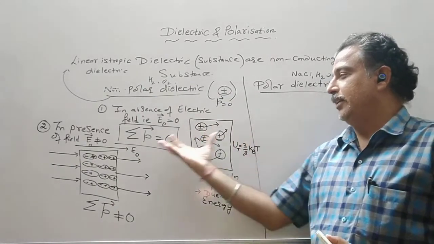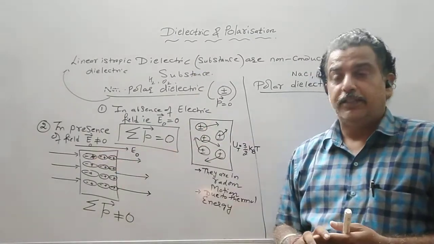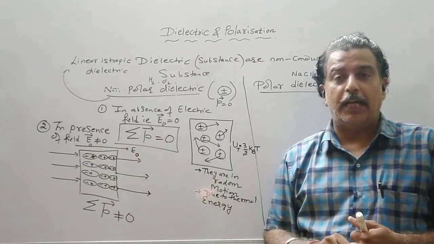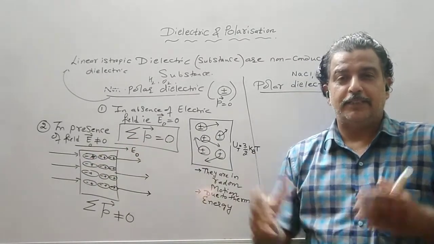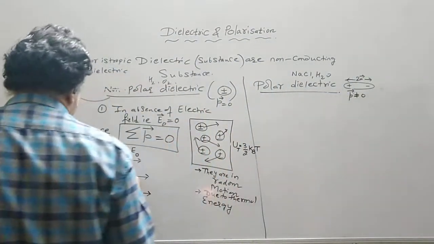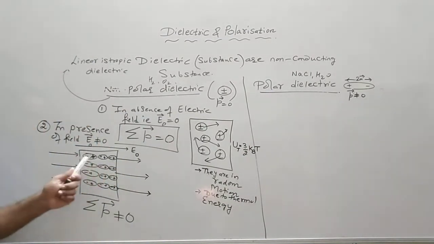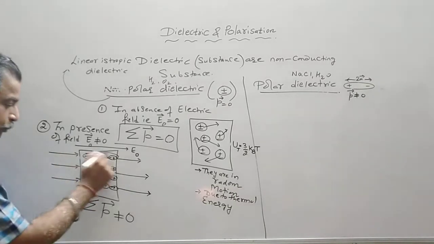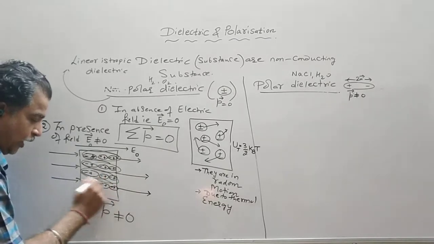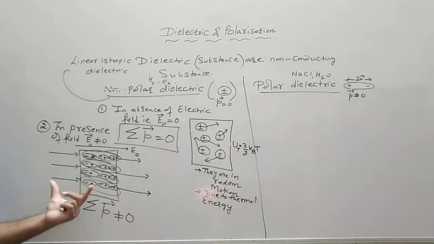So when the field was absent, the total dipole moment was 0. Now when the field is present, each molecule has a dipole moment because the centers of the positive and negative charge are separated. And now if I find out the total dipole moment, I will do the total of all this, say P1, P2, P3. All molecules are identical. Then P4, P5, P6. So this row dipole moment, this row dipole moment, these all are identical. So I will do the summation. So total dipole moment is not equal to 0.